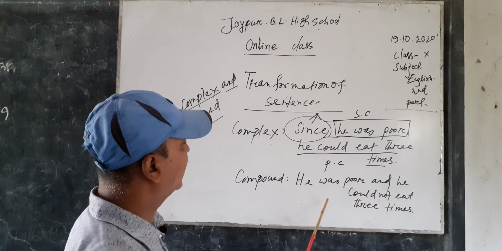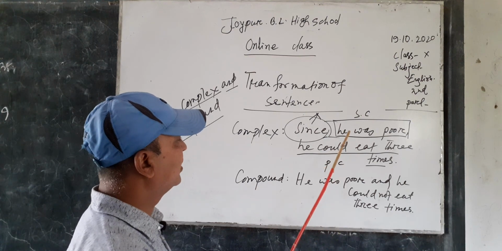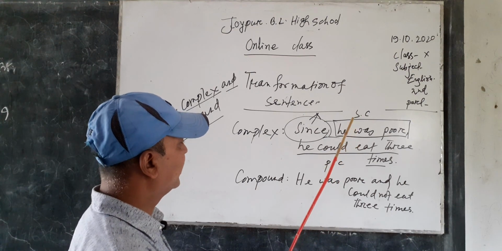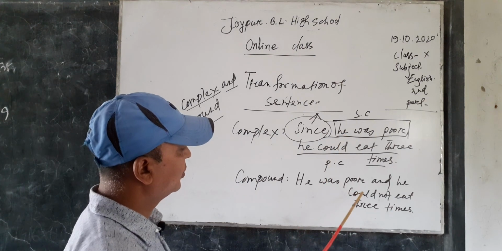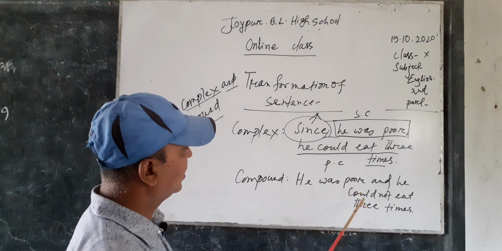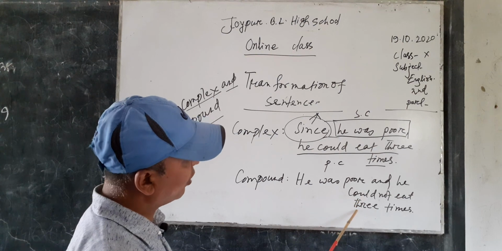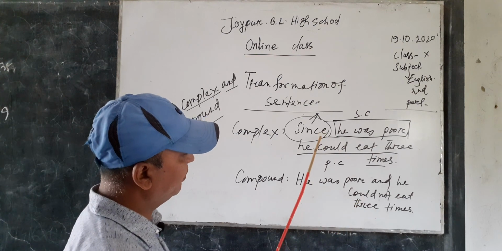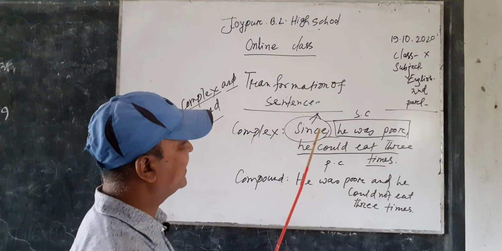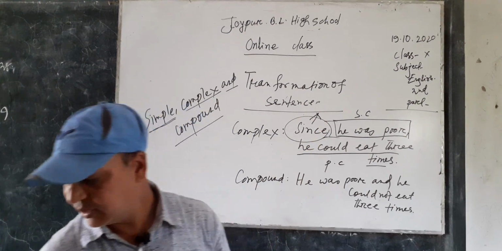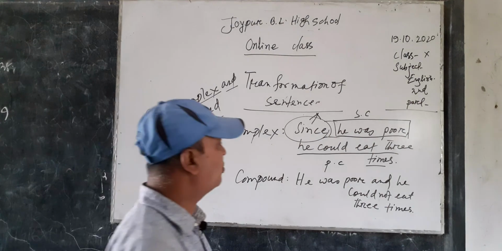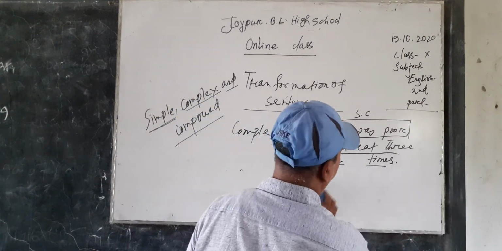And in this way, we can make the complex sentence into a compound one, if the sentence is combined by subordinating conjunction since or as. Dear learners, now let's move to another example.